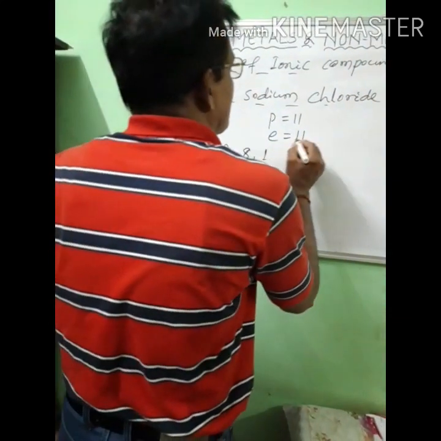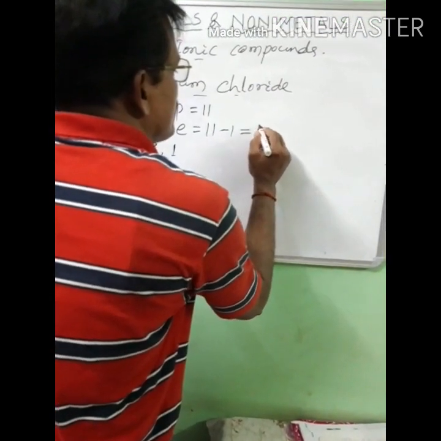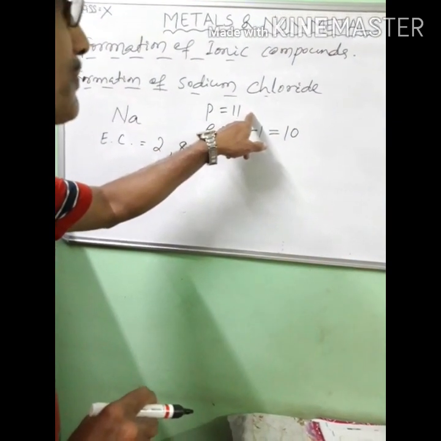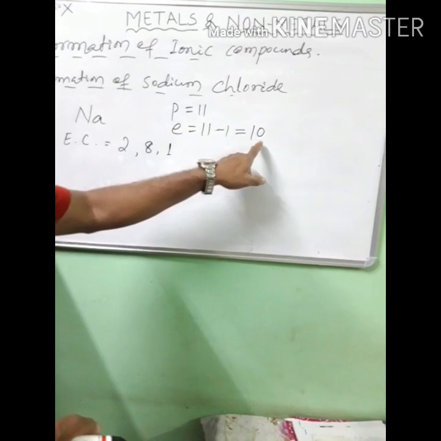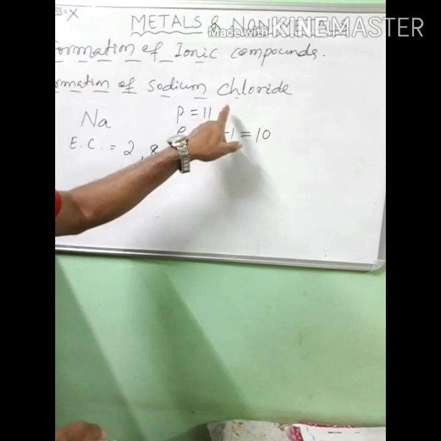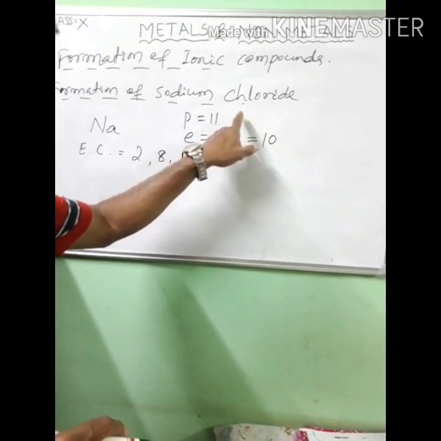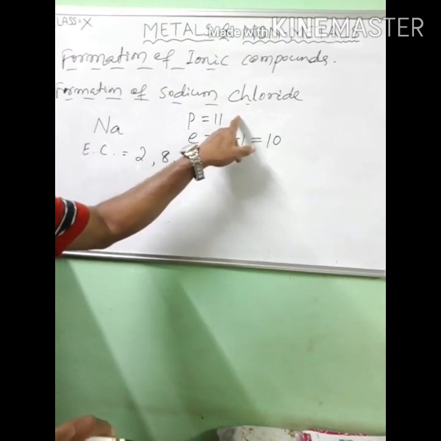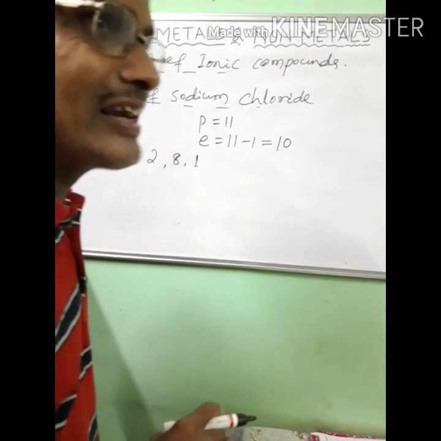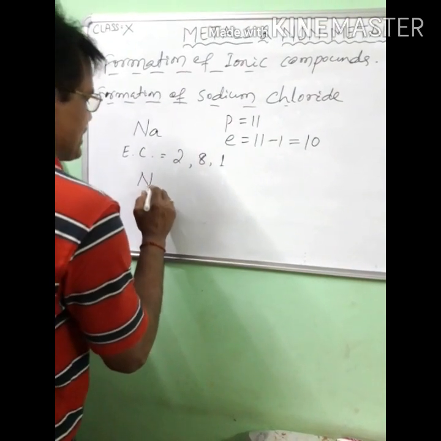So donating means the number of electrons is 11 minus 1, so the number of electrons will be 10. But the number of protons is 11. Protons are positively charged, so here there is a surplus of one positive charge. So the atom will attain a positive ion. Let us write this: sodium, Na.